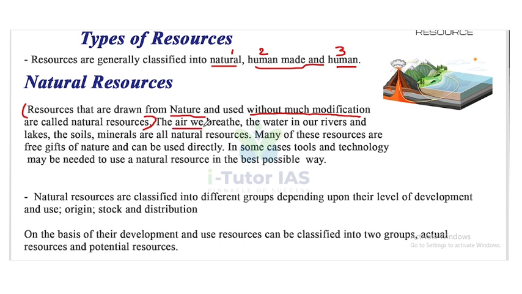For example, the air we breathe, the water in our rivers and lakes, the soils, minerals are all natural resources. So the examples of natural resources: first is air, then water, then soil and minerals.